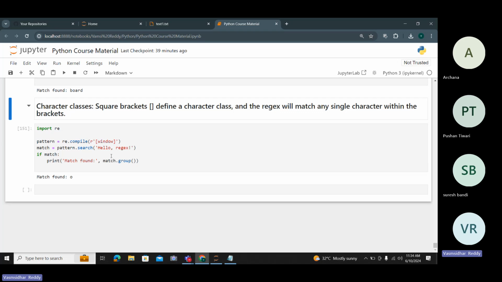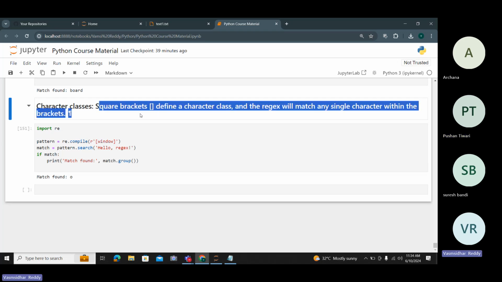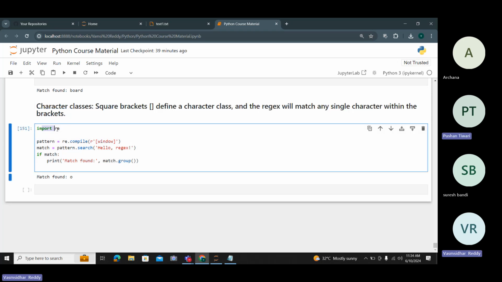And the final one is the square brackets, the character class. If you want to access a particular group of characters, we use the square brackets. Under the square brackets, whatever you want to access, we simply mention. So, same: import re, pattern equals re.compile. I'm compiling the windows from the search pattern.